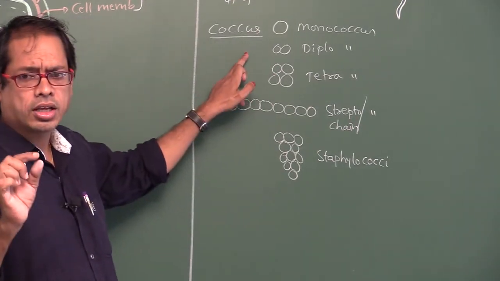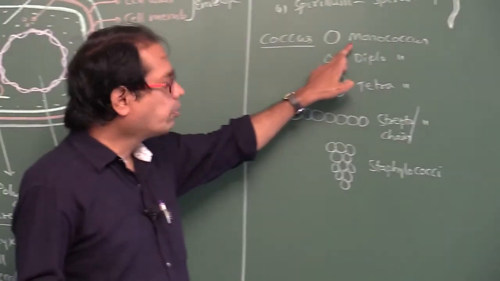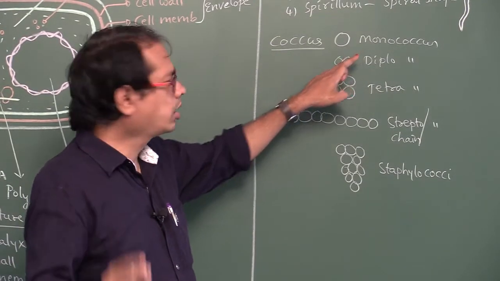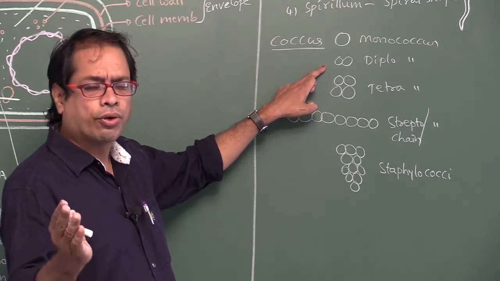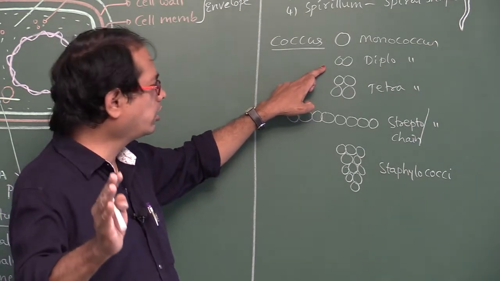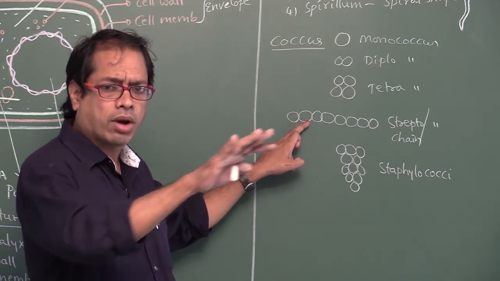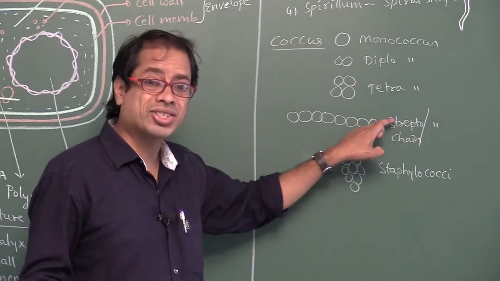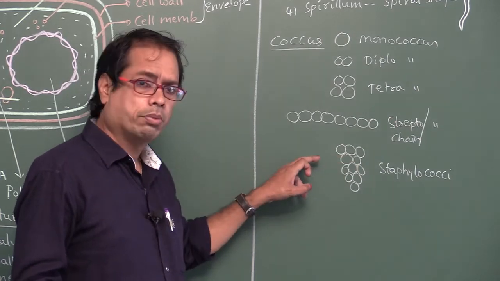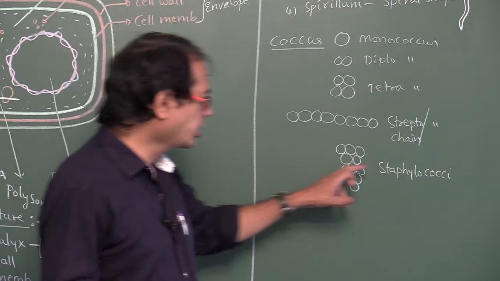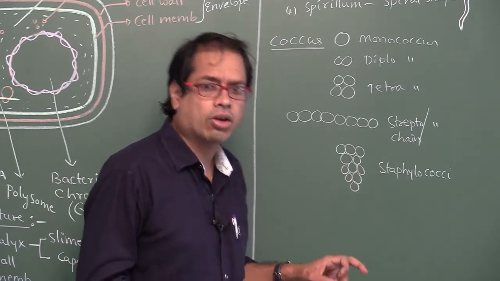If single spherical shaped bacteria called Monococcus, 2 called Diplococcus, 4 called Tetracoccus. Chain, Streptococcus. Bunch of grapes, Staphylococcus.